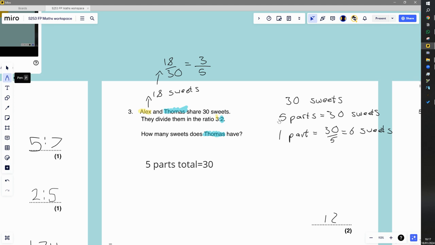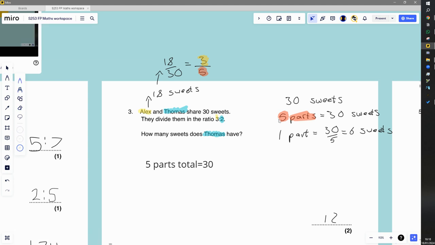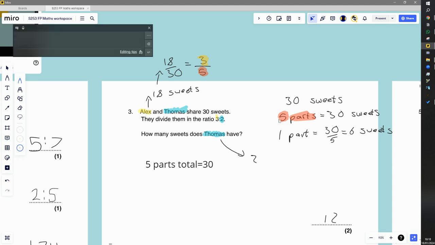And again, we notice that the 3 is the 3 from there. And the 5 is the 3 plus the 2. So we separated it into the 5 parts. There it is again. There's the 5. And again, we worked out that Thomas has 2 parts, and that would be 2 times 6, which is 12.